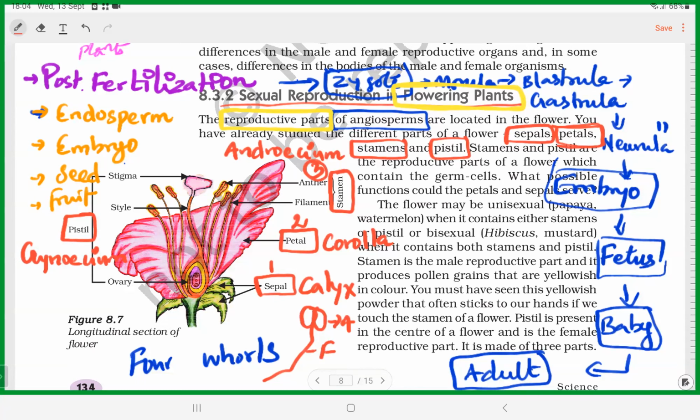And gynoecium means you can see the stigma, this part, then the style, and the bottom bulged portion, which is called the ovary. So stigma, style, and ovary together make the pistil. Anther and filament make the stamen or androecium.